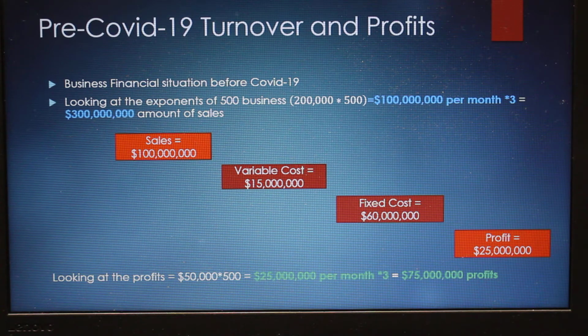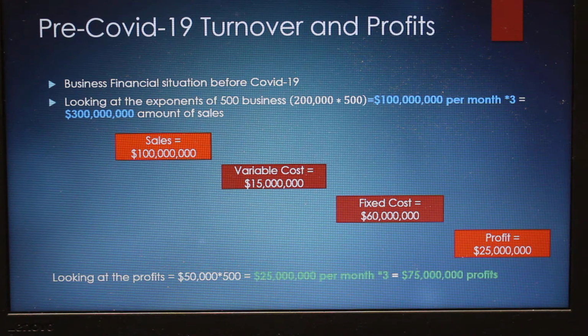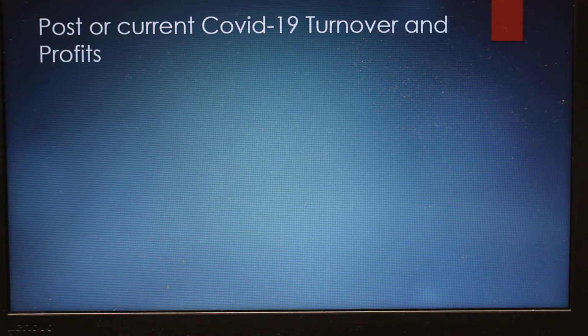Now, extrapolated over a 3-month period, it would be 75 million in profits and 300 million in sales. So 300 million in sales and 75 million in profits. This is what the government needs to protect.